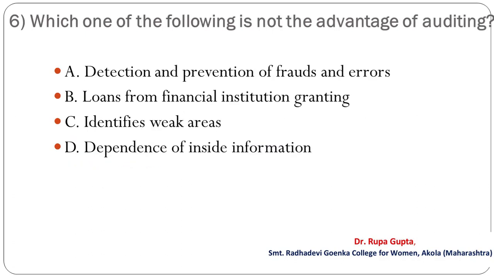Question number 6. Which one of the following is not the advantage of auditing? Your options are A, detection and prevention of frauds and errors, B, loans from financial institution granting, C, identifies weak areas, D, dependence of inside information. And the answer is D, dependence of inside information.